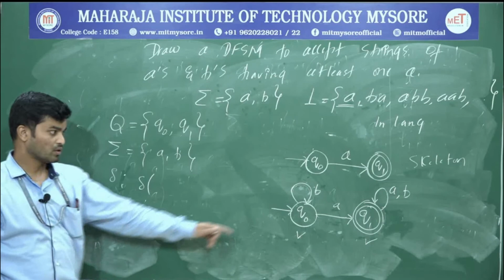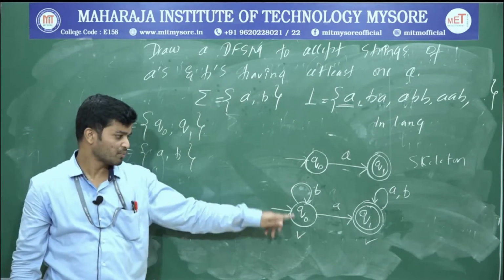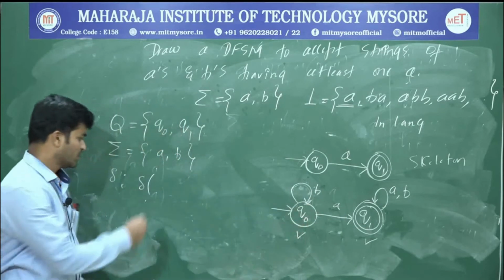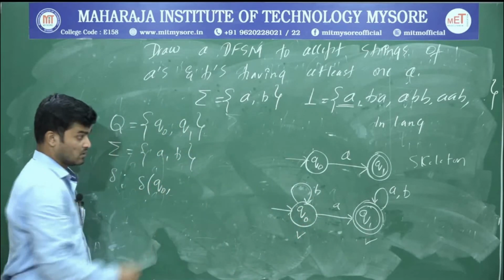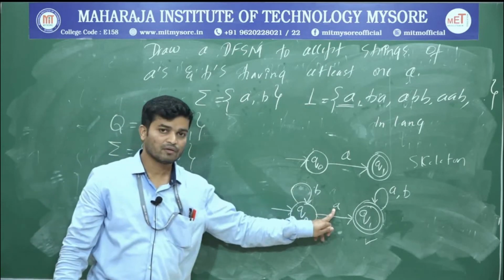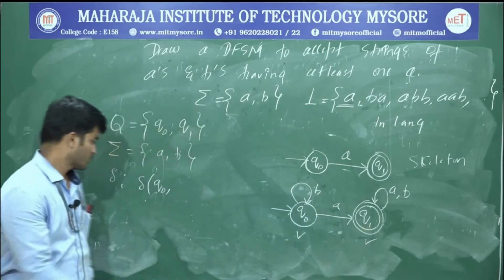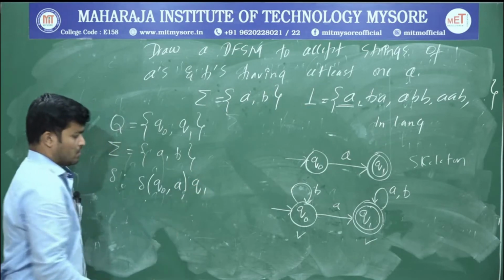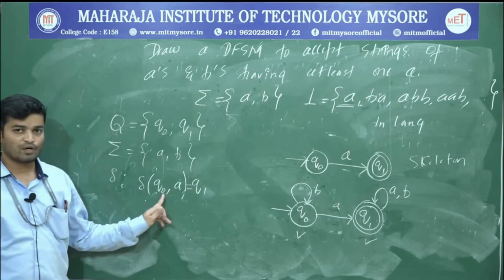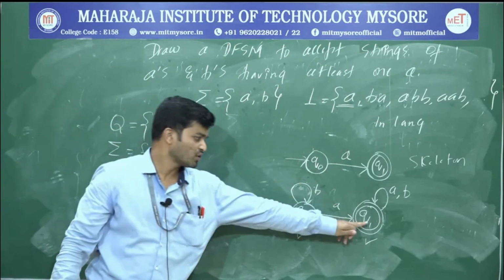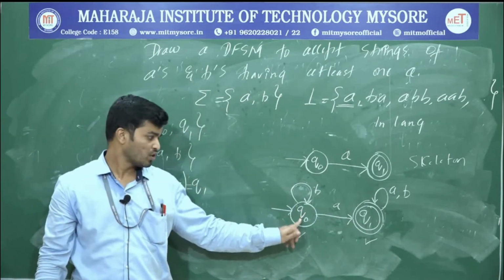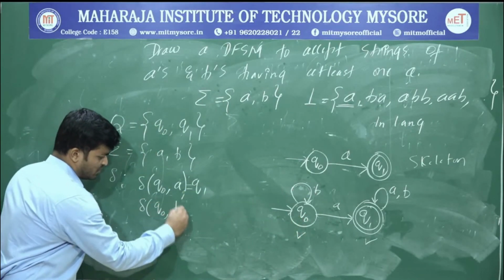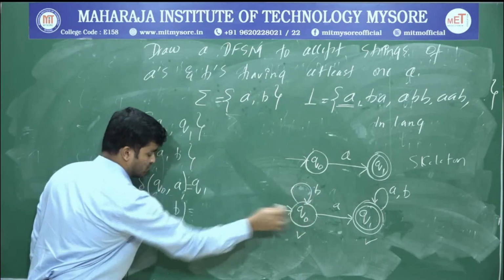So delta of Q0 upon A as well as B. Q0 upon A is Q1, Q0 upon B is Q0. So delta of Q0 upon A is Q1, and delta of Q0 upon B is again Q0.